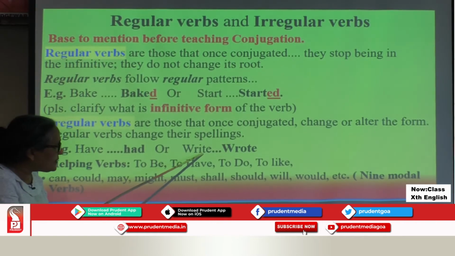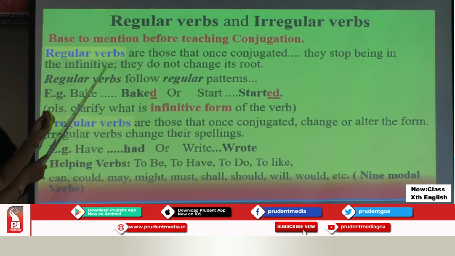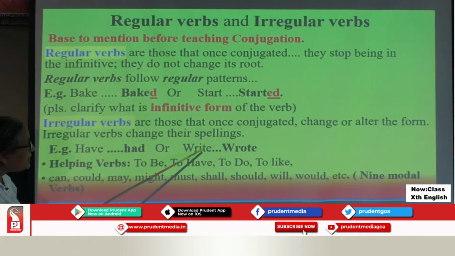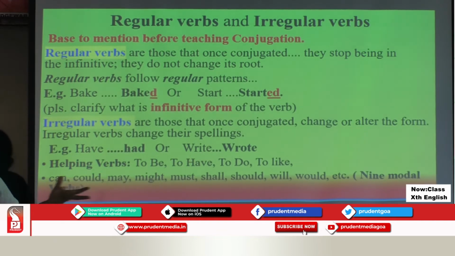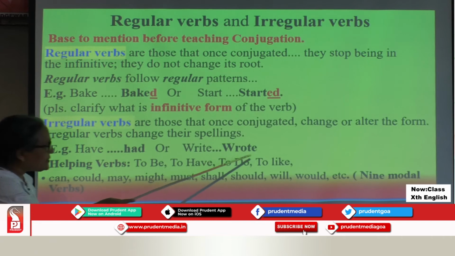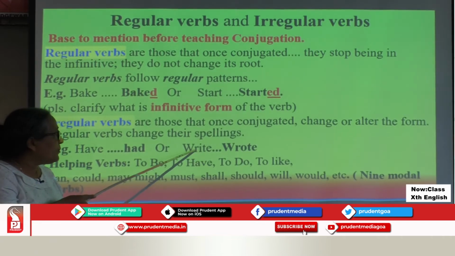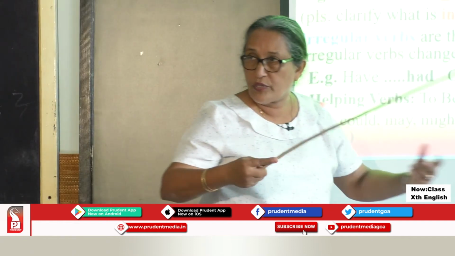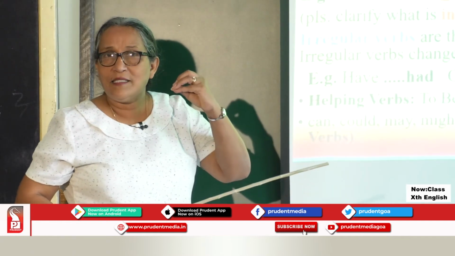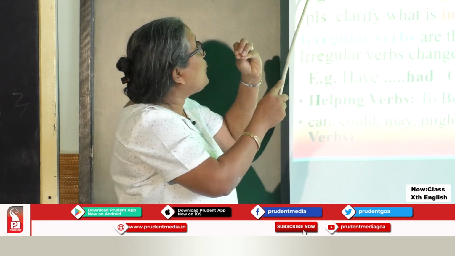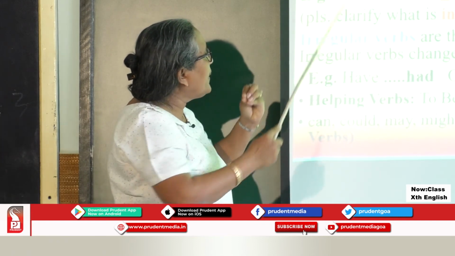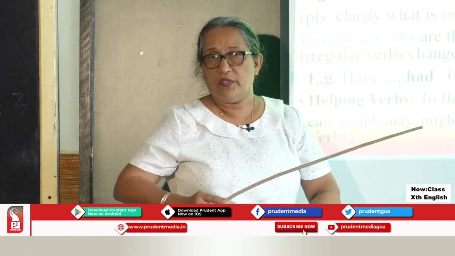Look here, right. If it was a regular verb, the actual pattern would have been E is there, so just add D, write it. But no, it's not a regular verb. So what has happened? Its root has completely changed. The entire spelling has changed. I suppose you've understood very clearly what are regular verbs and what are irregular verbs.